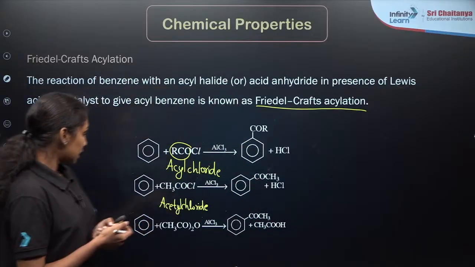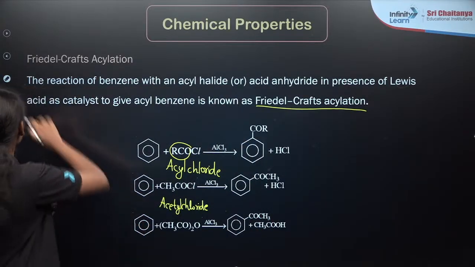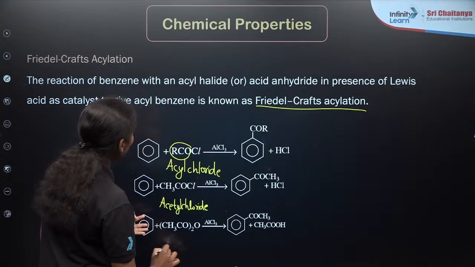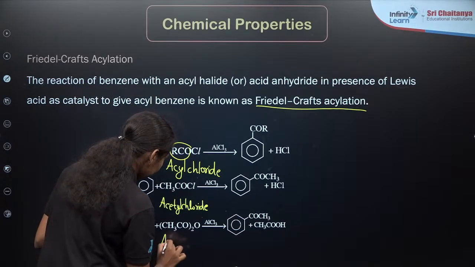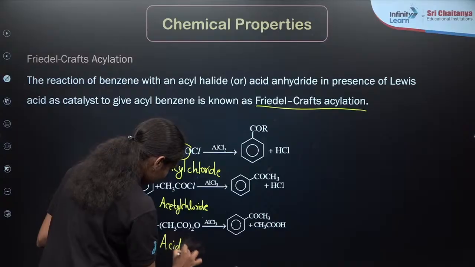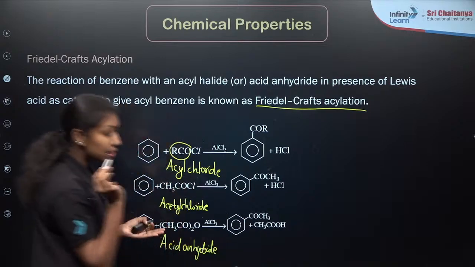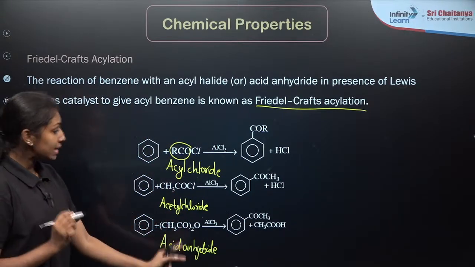In the next reaction, similarly, instead of acyl chloride, we are adding acid anhydride, in the presence of anhydrous AlCl3 to form a similar product,